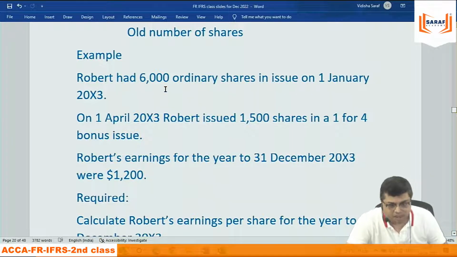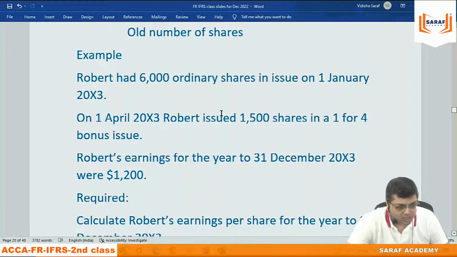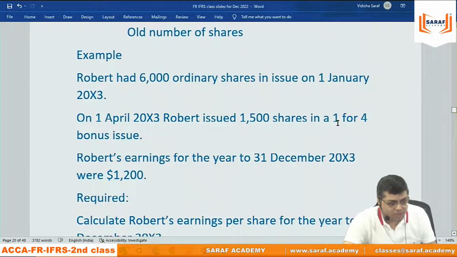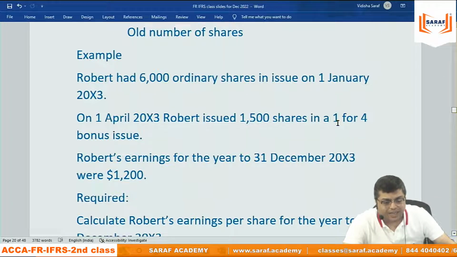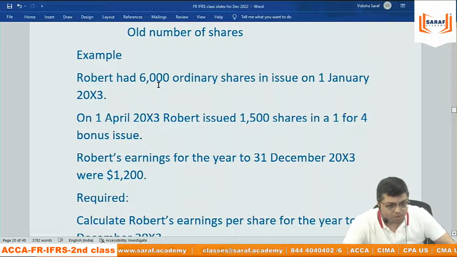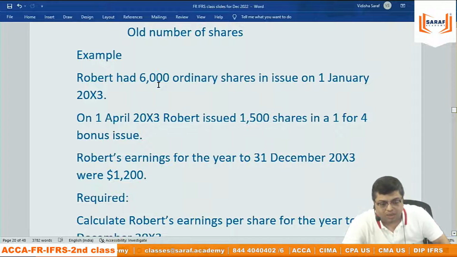So it is beginning. But I will do the calculation the way we discussed. 6,000 into 3 by 12 for 3 months into bonus factor. What is the bonus factor? After bonus, the shares will be 7,500. Before bonus, it was 6,000. So 7,500 by 6,000. Or you can say 4 shares will become 5. 5 by 4, 1.25, whatever you like. 6,000 into 3 by 12 into 5 by 4.